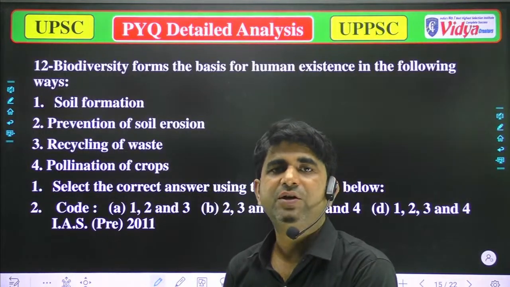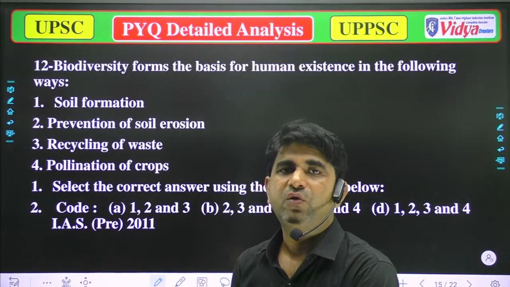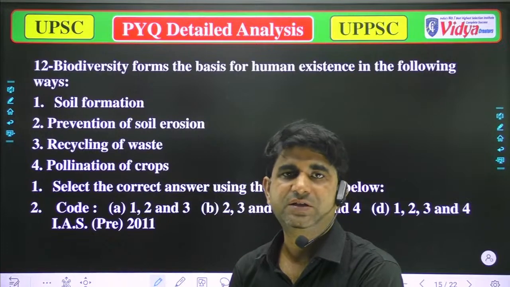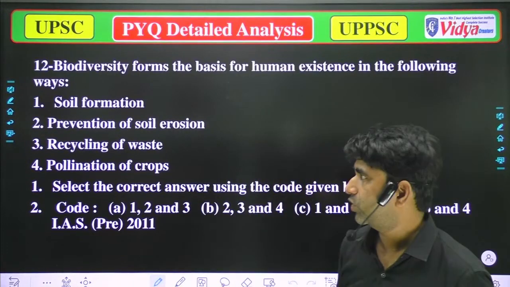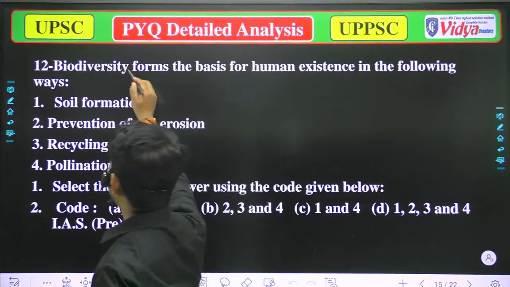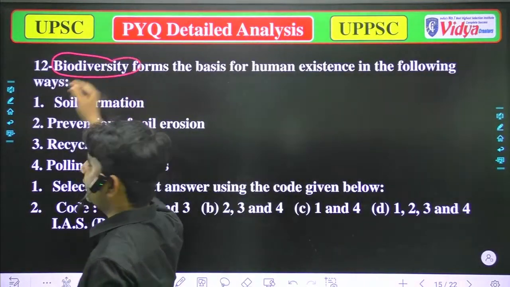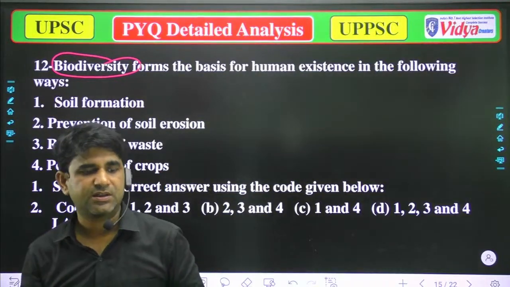Options are A, soil formation. Yeah, biodiversity is also helpful in the formation of soil, because if you have studied geography, the soil formation is also done by various activities of biodiversity, because there is a term humus.